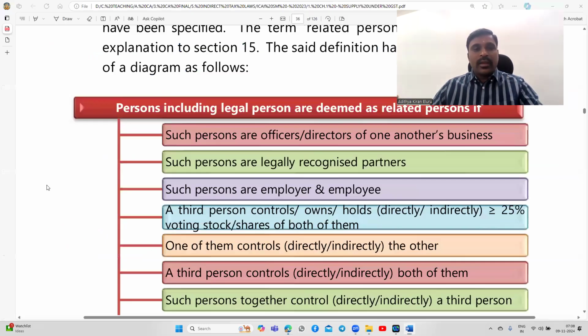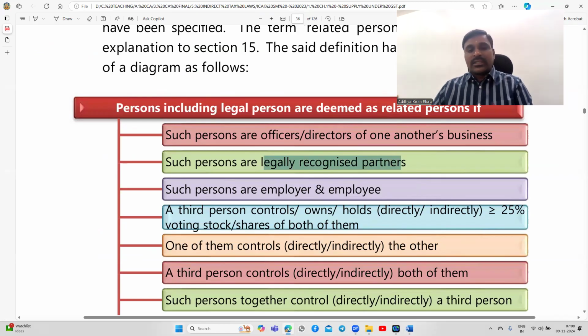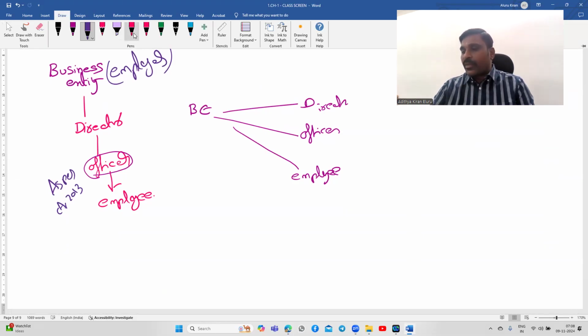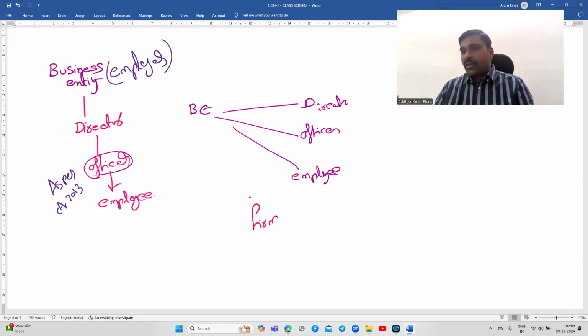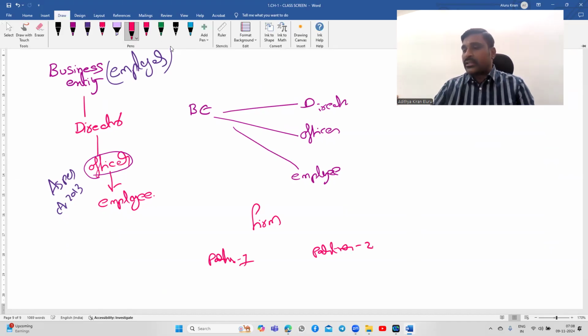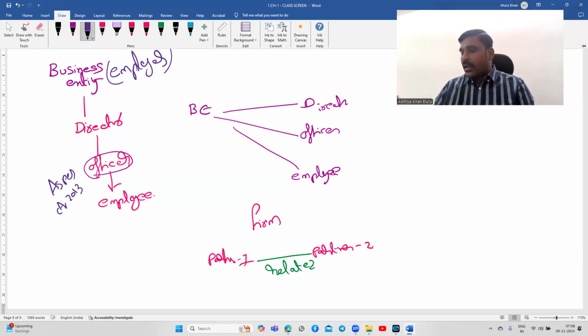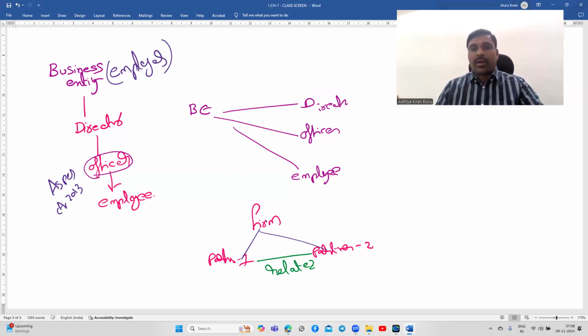Next, such persons are legally recognized partners. So a partnership firm is there, and within the partnership firm two partners are there, partner 1 and partner 2. These are deemed to be related, legally related partners. In a partnership firm, two partners are there, and they are treated as related persons.